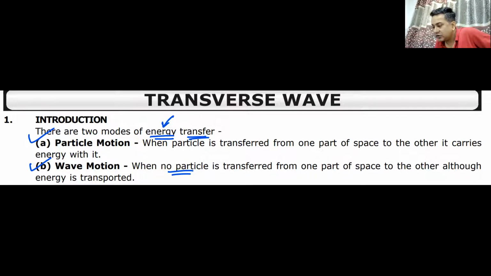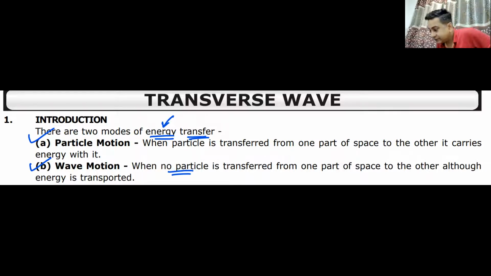When the particle is not transferred, it is known as wave motion. So basically, we are dealing with energy transfer from one point in space to another. If a particle is taking that energy, it is particle motion. If there is no particle there, but still energy is traveling, then that is a wave.